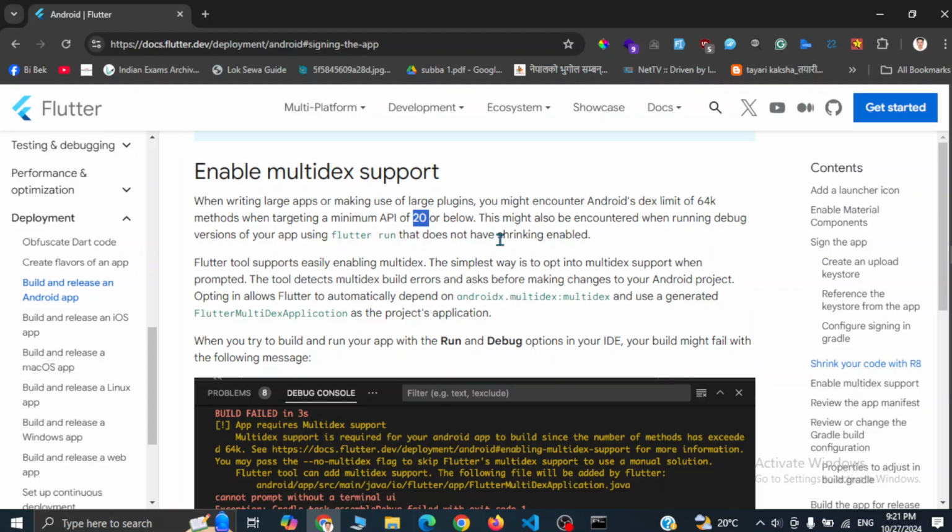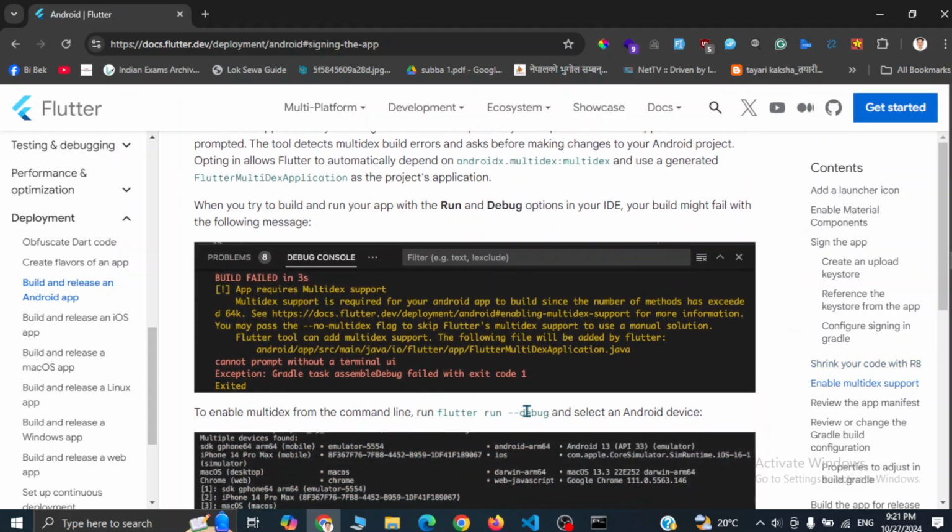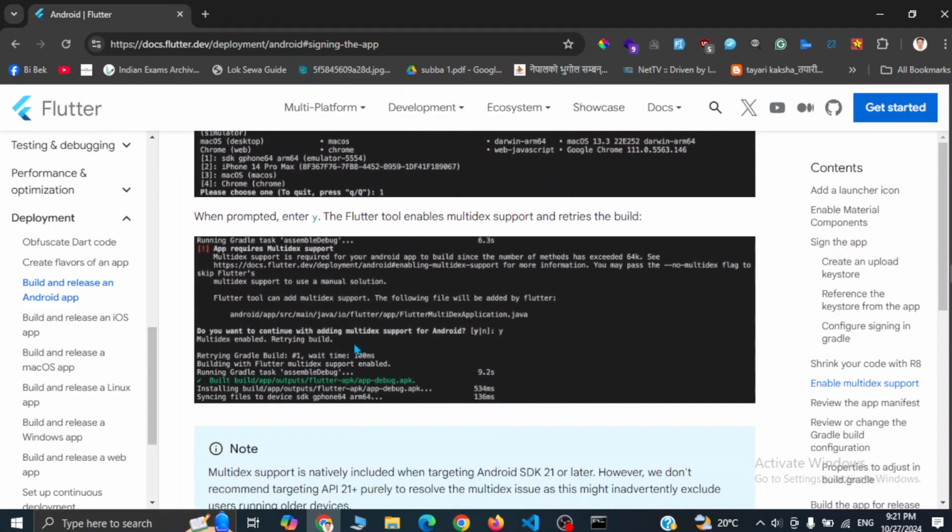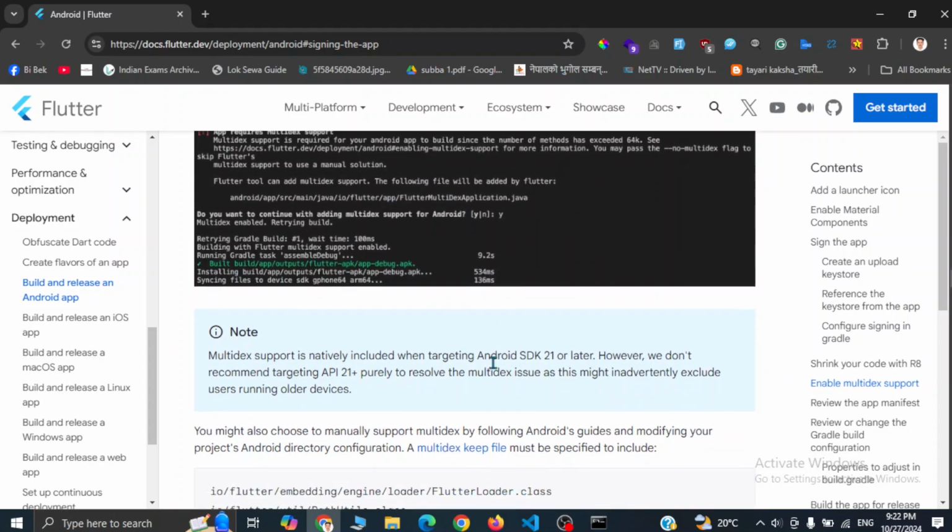If you need to enable multidex support, then Flutter will prompt you to enable it. So here you can see, if you run the app from your terminal with the flutter run command, you will see this interactive prompt to enable multidex support.